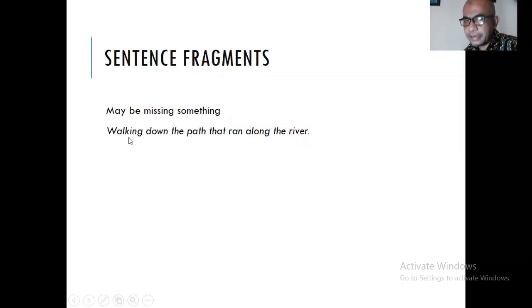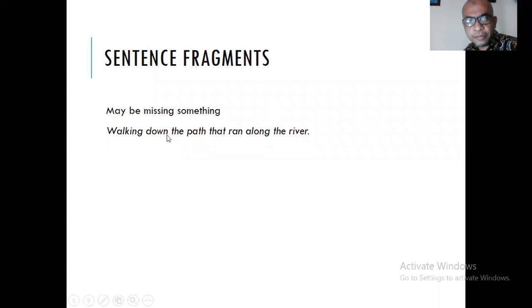It might be missing the subject. So somebody should be here, right? Like she is walking down the path that ran along the river, but it can also be missing the predicate. So walking down can be the subject. It is called a gerund. What is a gerund? When a verb becomes a noun, by adding ing, right?